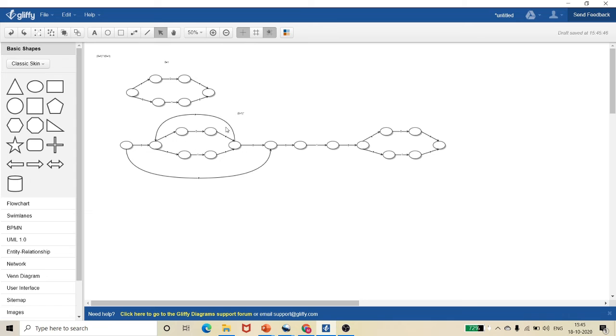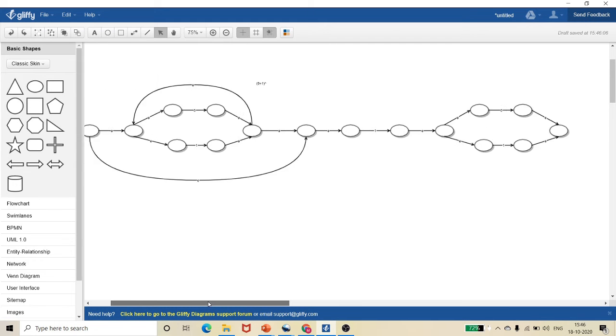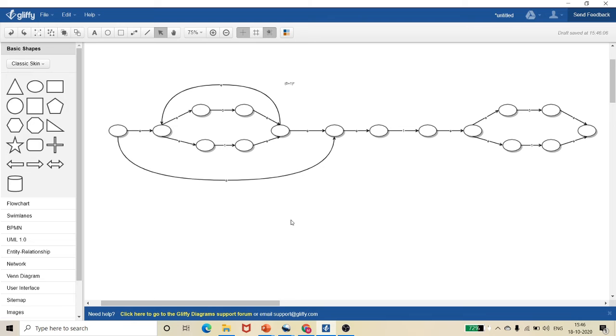So here you can see this is my 0 plus 1, this is my 1, this is my 0 plus 1 whole closure, this is my 1, and this is my 1, and that is 0 plus 1. So this is my complete.